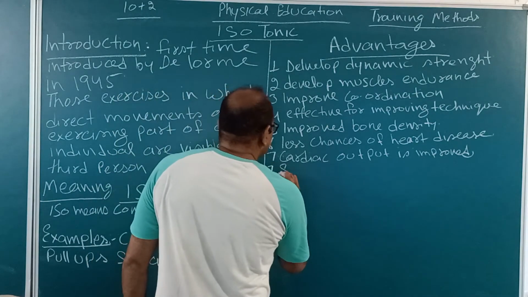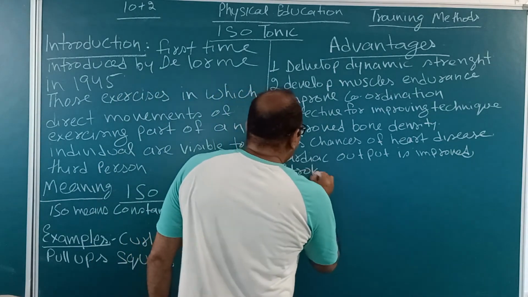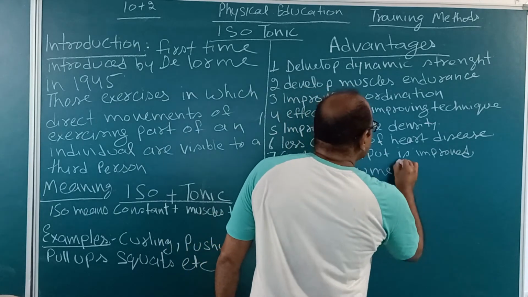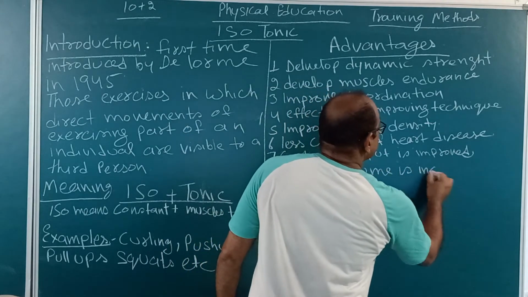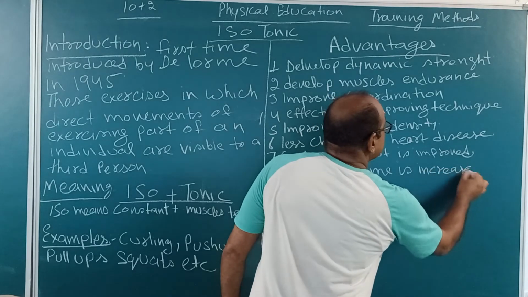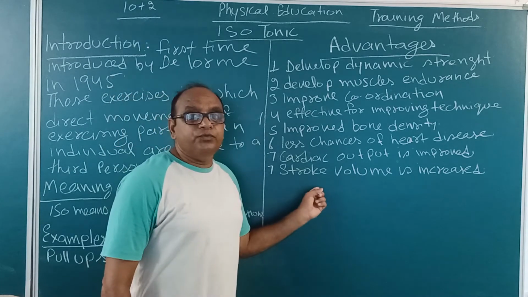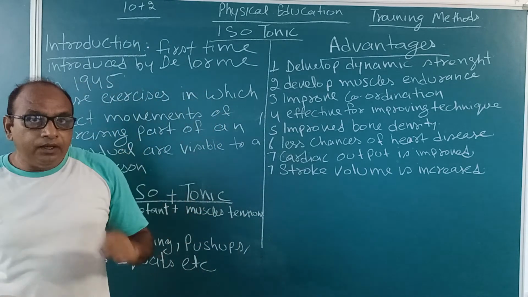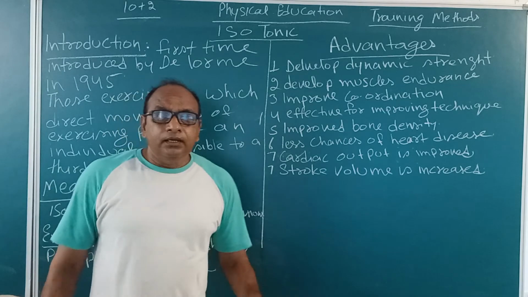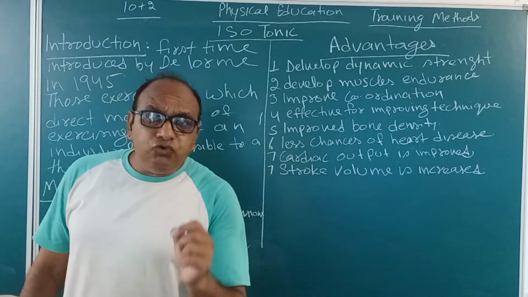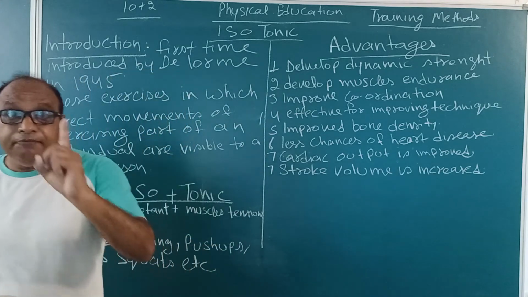Next, stroke volume is increased. Now again we have to clear the meaning of stroke volume. Stroke volume is what? Stroke volume means the amount of blood pumped out by the heart in 1 beat.